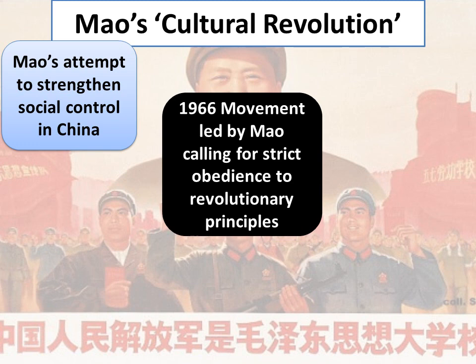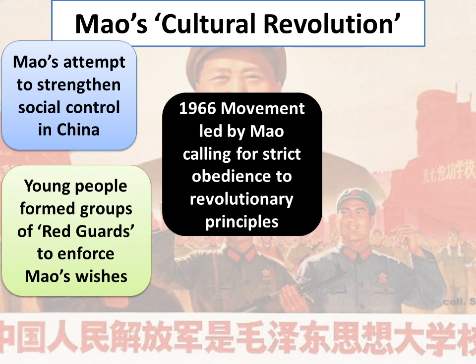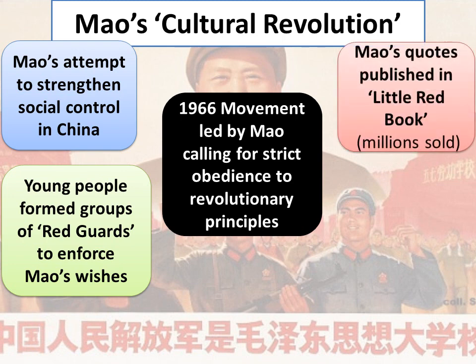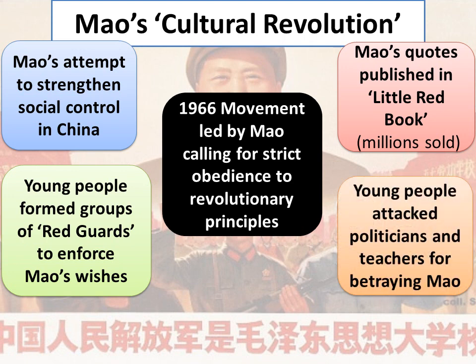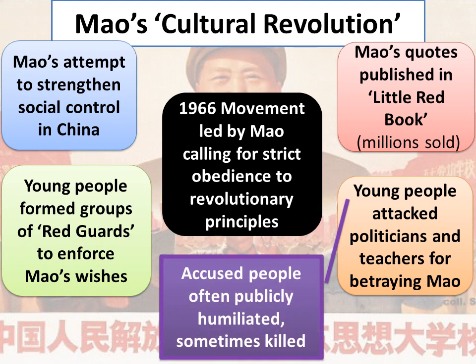And as a result, young people formed groups called the Red Guards, and they went around basically enforcing Mao's wishes and his teachings. Mao's quotes were published in the Little Red Book, which was something that almost every child carried on them. Millions of these books were sold, and young people attacked politicians and teachers for betraying Chairman Mao, for teaching or acting against his revolutionary principles. And people who were accused were often publicly humiliated and sometimes killed.